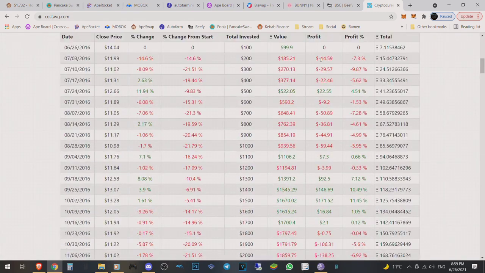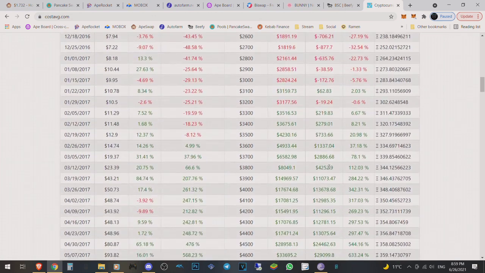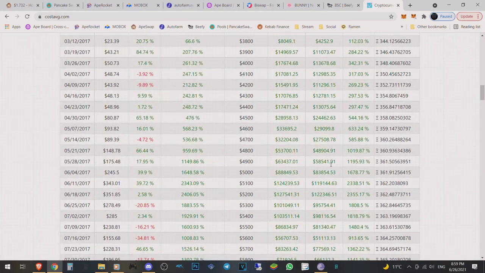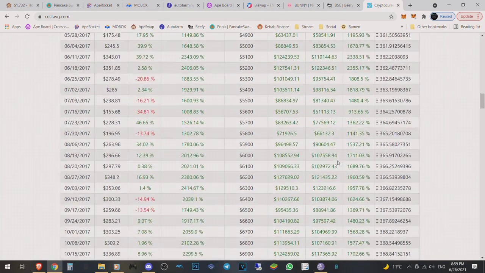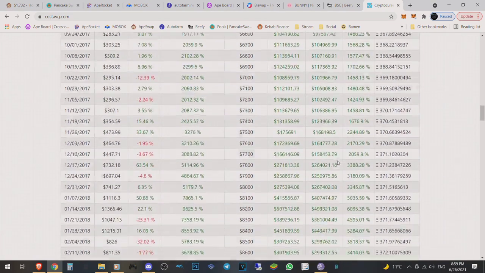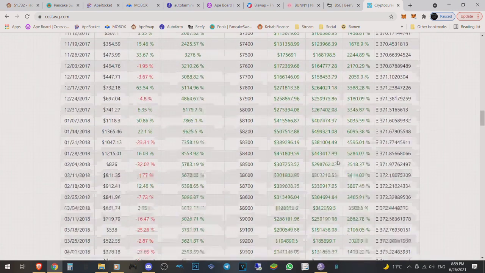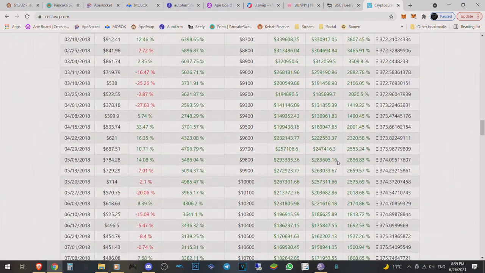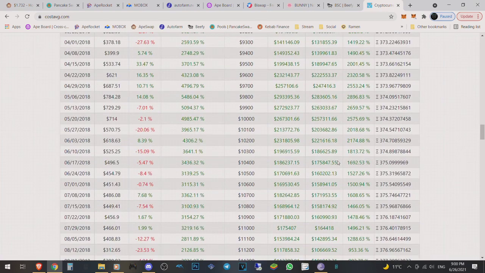And you can see at the start, it's volatile, right? So you'll go down a bit and down. You might get a spike where you're above and it will go down. But eventually, it will break out. And you'll be sitting with huge profits and you'll never see the red again. That is the best thing about crypto. That is exactly how it works. If you buy and hold for a long period of time and keep buying regardless of what the price is, there will only be gains made, okay?